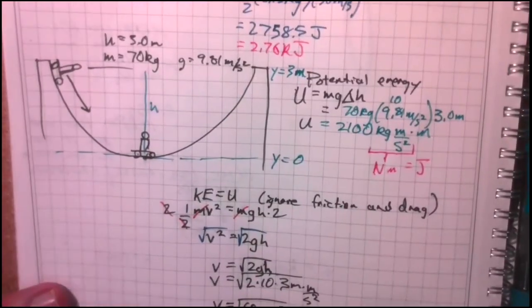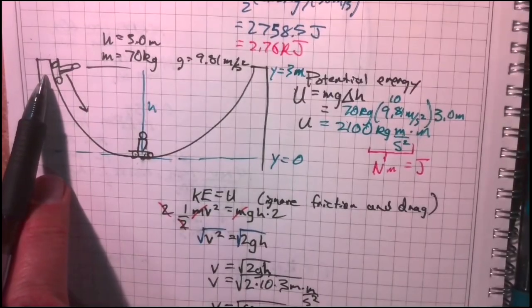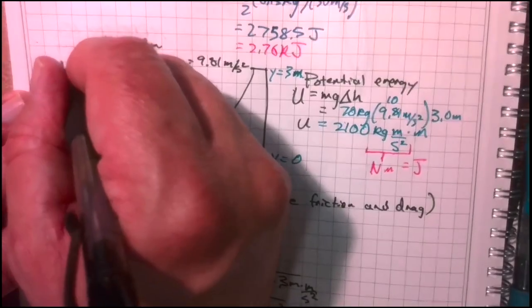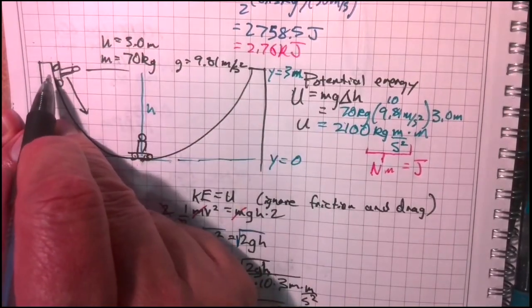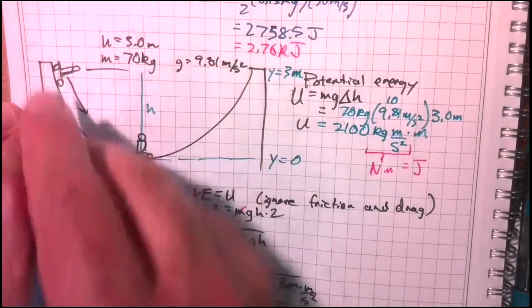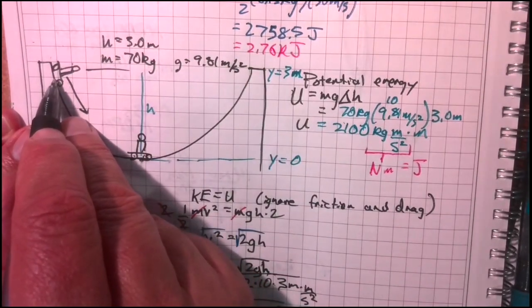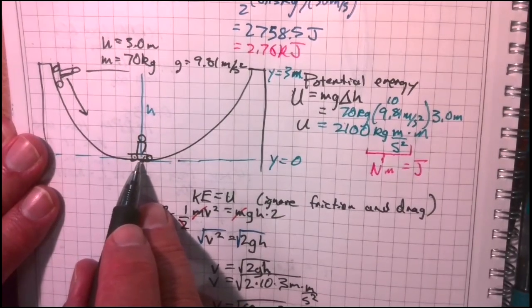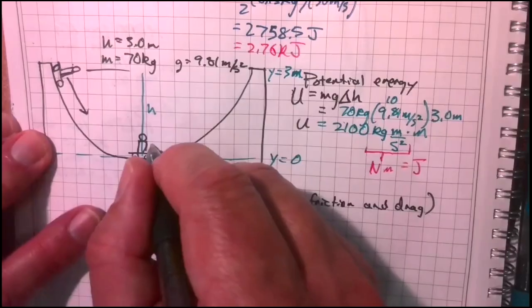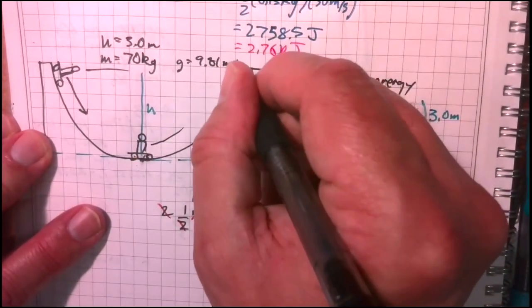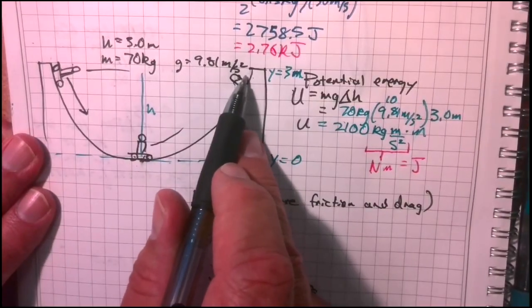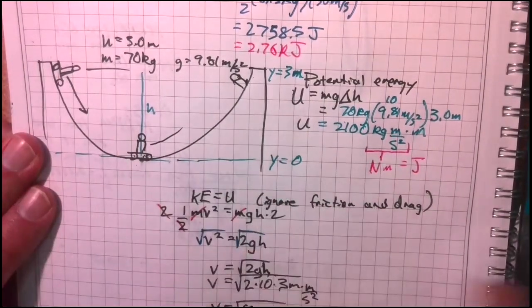But this is a really important lesson here. Basically, when my guy is up here, this is my skateboarder, all of his energy is in the form of potential energy, but when he goes down to the bottom, it's all in the form of kinetic energy. And so this guy would keep going up, and my skateboarder would get back up here to the same height that he started at over here. And if there was no friction, he would just go forever.